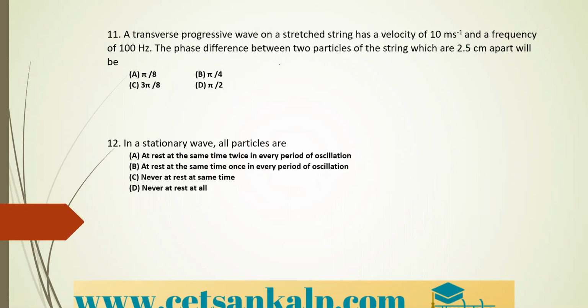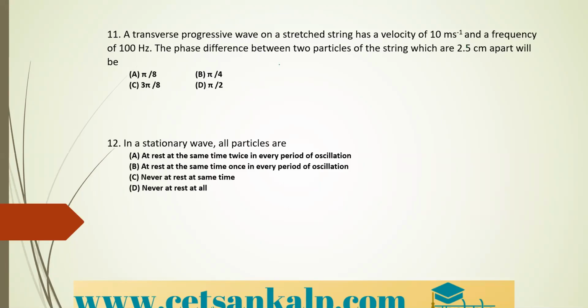Next question. A transverse progressive wave on a stretched string has a velocity of 10 meter per second and its frequency is 100 hertz. The phase difference between the two particles of the string, which are 2.5 centimeter apart, will be? Here you need to calculate the phase difference between the two particles.